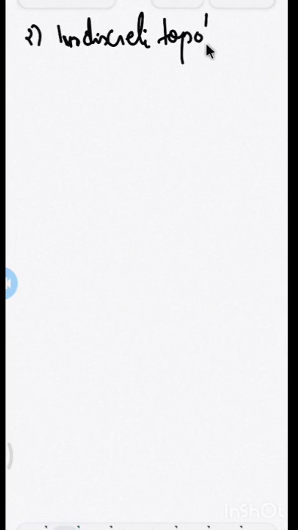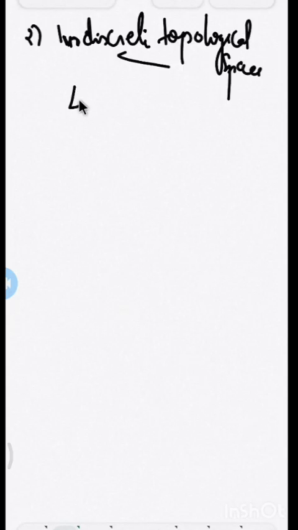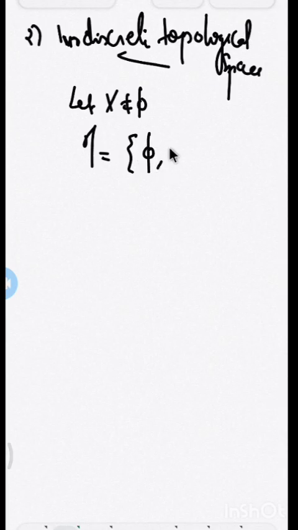Now, we will see another example of a topological space, that is the indiscrete topology, the indiscrete topological space. For that, let X be a non-empty set. I define tau as a collection containing only two subsets of X, which are the trivial and improper subsets, the empty set and X itself. Then we can easily prove that tau is a topology on X, because by definition itself, the empty set and the full set belong to tau. So the first two axioms are verified easily.